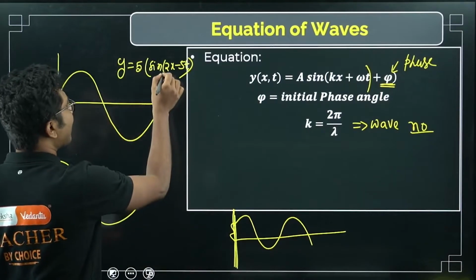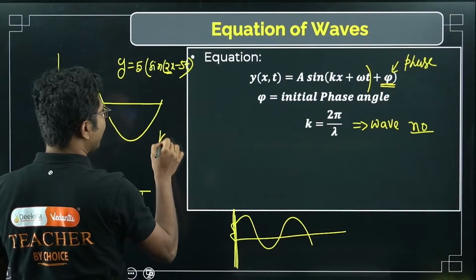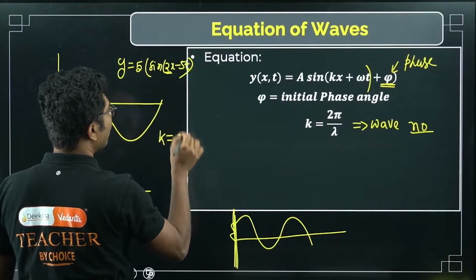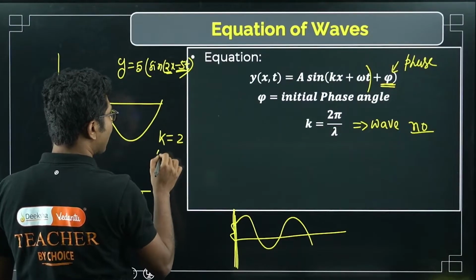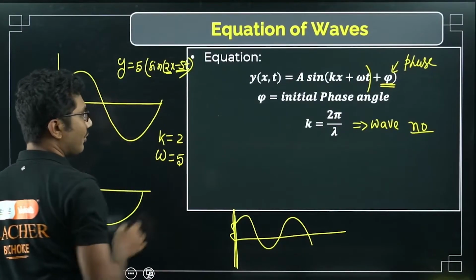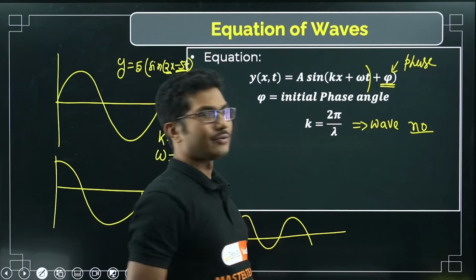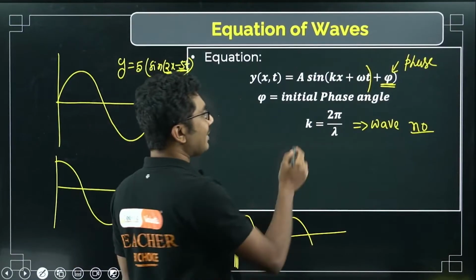From there you see that k is 2 and ω is 5. So using this you can calculate the wavelength.